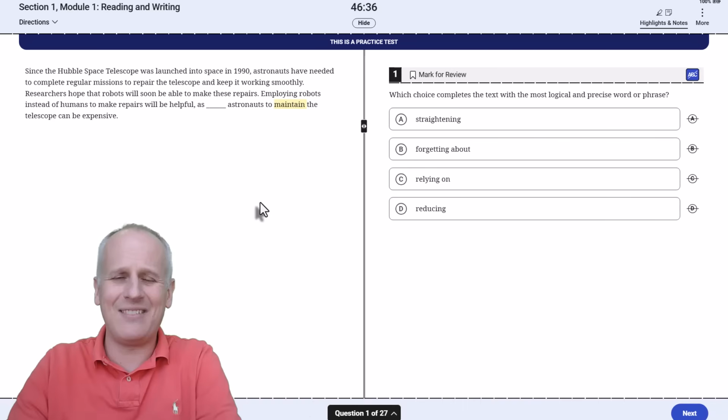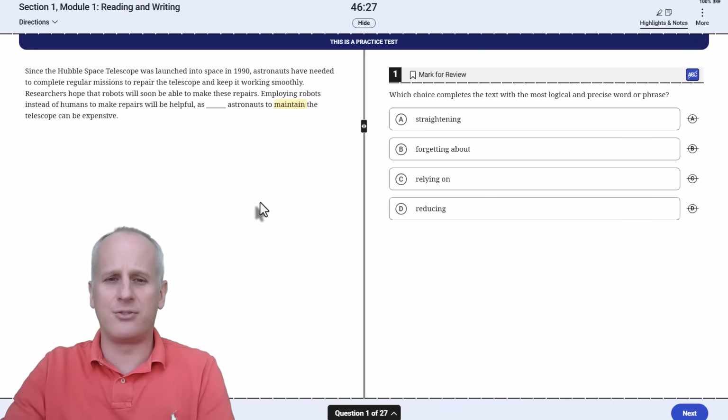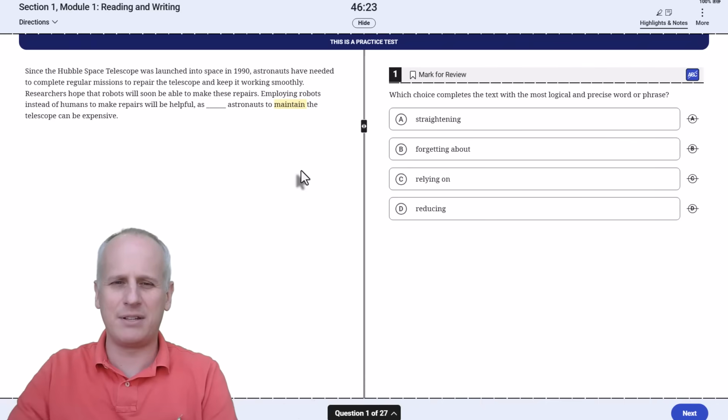You want to just highlight in yellow if it matches a word from the passage and just say we've got to match that as a prediction rather than just plugging and playing the answer choices. So we're now going to contrast our answer choices against that predicted word of maintaining the astronauts, just a slight change in part of speech.